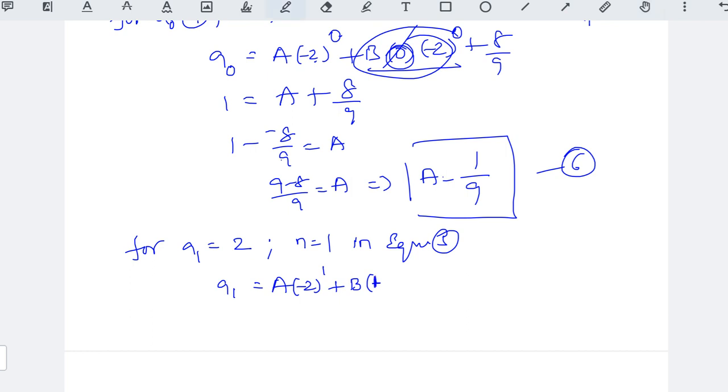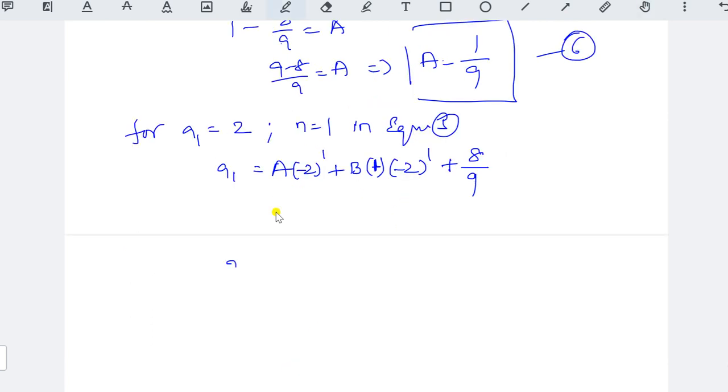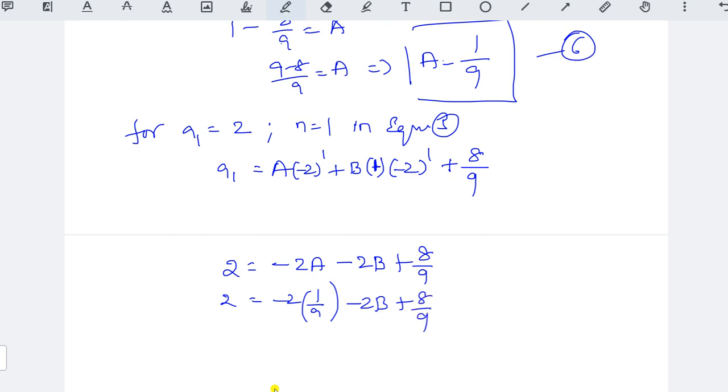So that means only 1, not plus 1 only. b into 1 into minus to the power of 1 plus, again what we have, 8 by 9. Okay, now do that. Solution: a1 is equal to 2, equal to minus 2a, simply here minus 2a and minus 2b plus 8 by 9. Okay. So here we have minus 2 into a, what is the value? 1 by 9. 1 by 9 minus 2b plus 8 by 9.